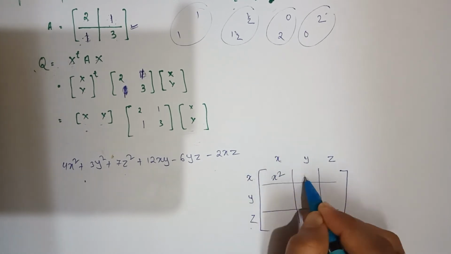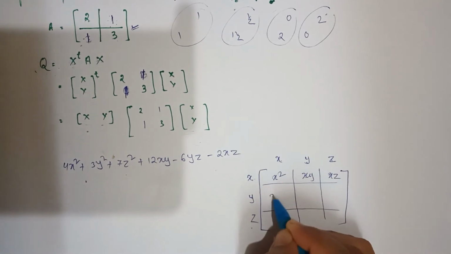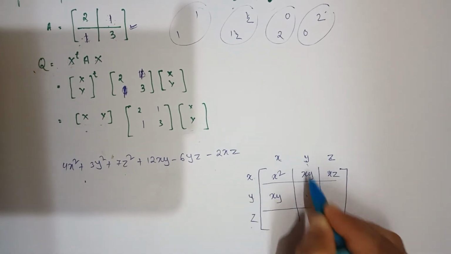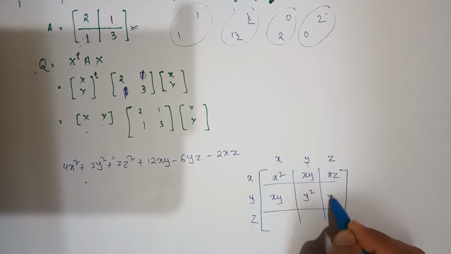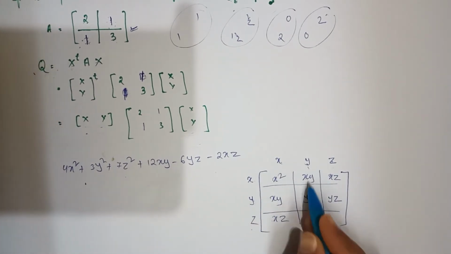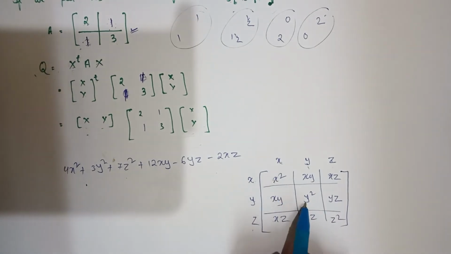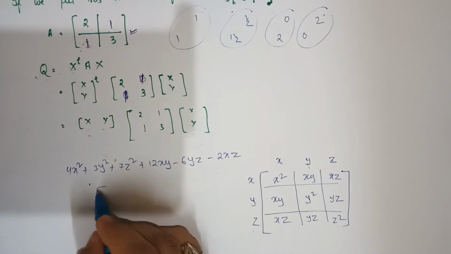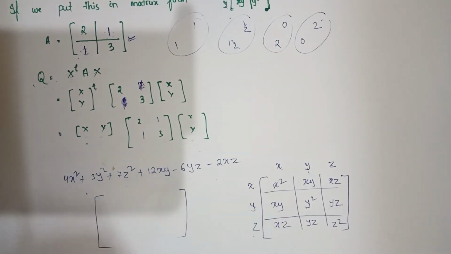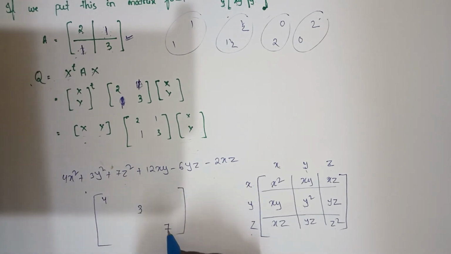Now for this, x and y. Now for this, z and x, xz. Now for this place it is xy. Now for this place it is y square. Now for this place it is yz. Now for this place, this is x and z. This place y and z. This place z square. That means the diagonal elements are the squares. Now look, how am I representing it? So the coefficient of x square, coefficient of y square, and coefficient of z square.